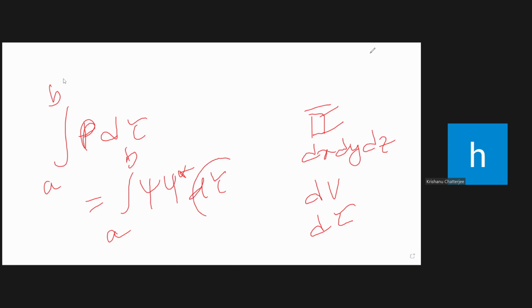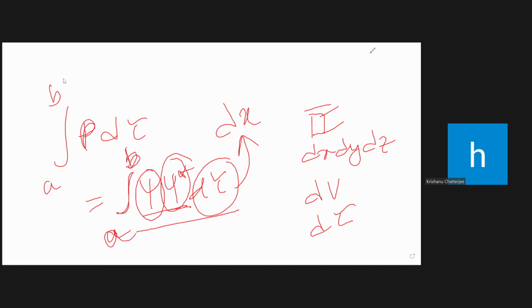If it is one-dimensional, then d tau will be replaced by dx. As simple as that, if it is along the x-axis. If it is along the y-axis, dy; if along the z-axis, dz. So the expression of psi will be given to you. You have to find psi star. Then if you integrate within the specified region which has been given to you, you will get the value of the probability of finding the particle. This is how we do the sums.